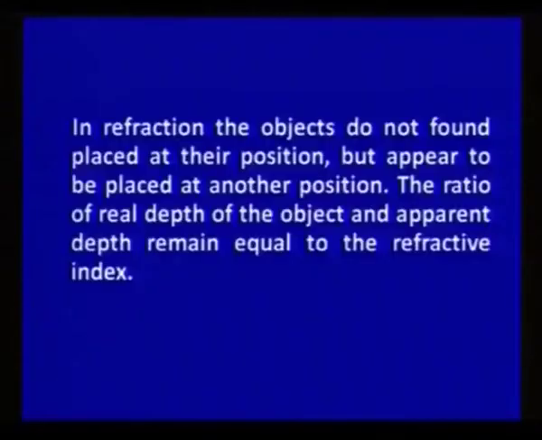In refraction, the objects are not found placed at their positions, but appear to be placed at another position, and the ratio of the real depth of the object and the apparent depth remains equal, and this is equal to the refractive index.